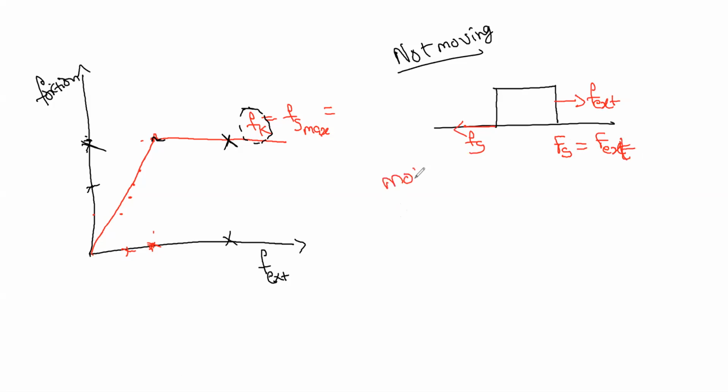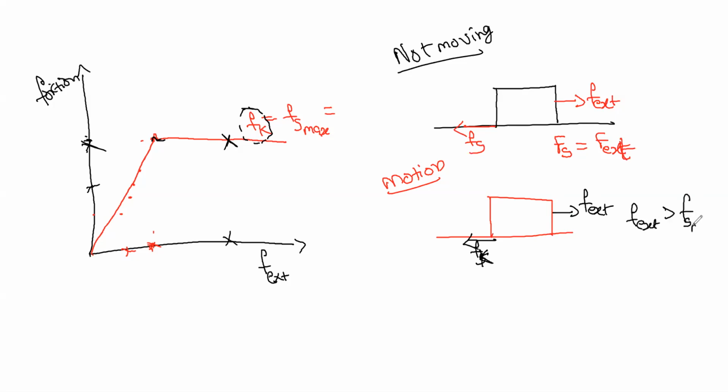Next, when the body is in motion, F external is greater than the friction force. We have it as Fk, as I told before. So here F external is greater than Fs max. That thing you have to calculate, Fs max. Then here you have to find acceleration.